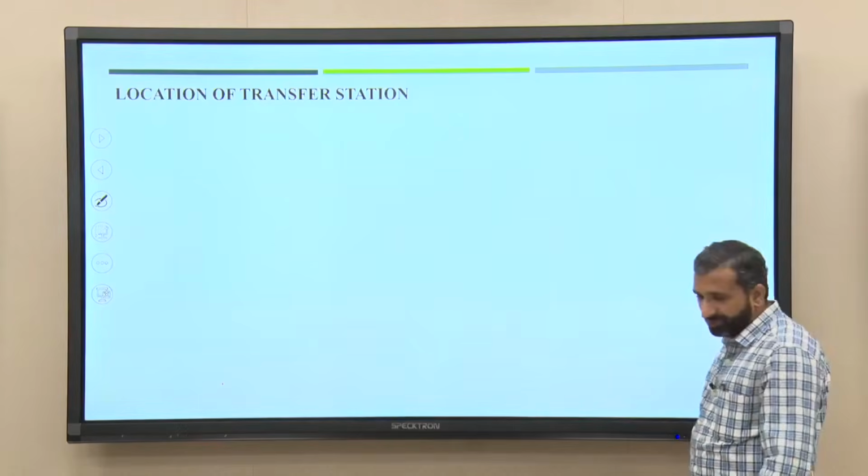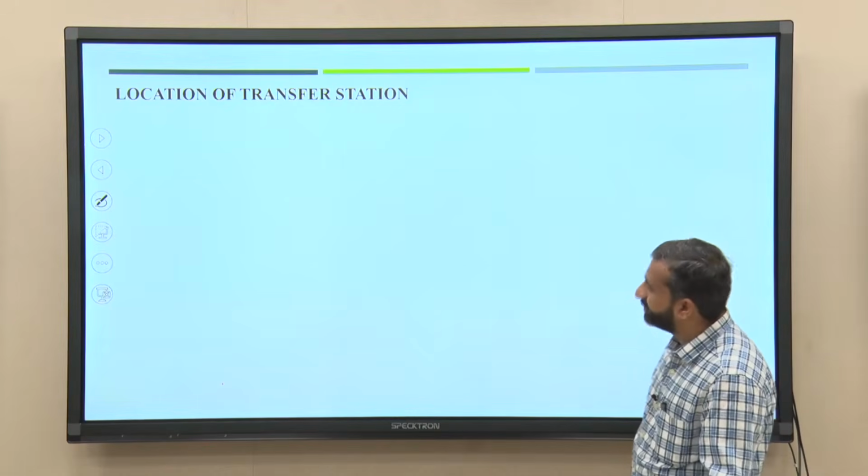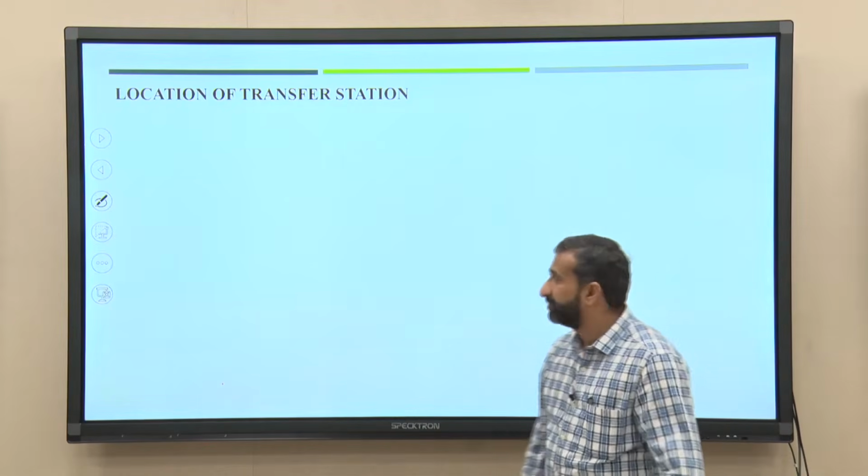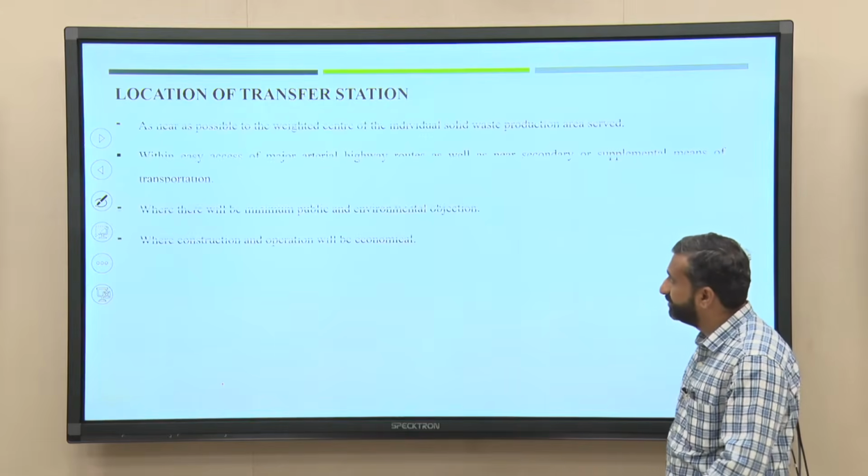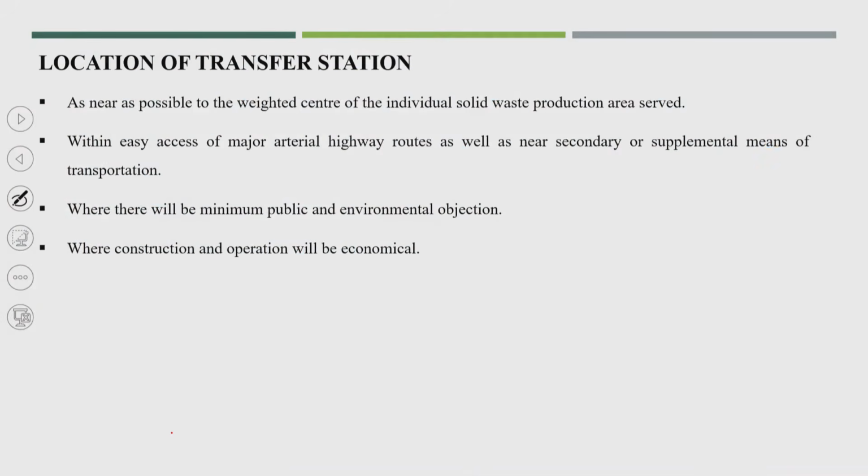Now, the important discussion, that is the location of the transfer station. So, this will be discussed now. There are a few points I have noted here before finalizing or siting a transfer station. First point is as near as possible to the weighted center of the individual solid waste production areas served.